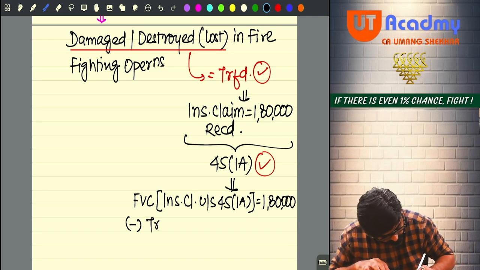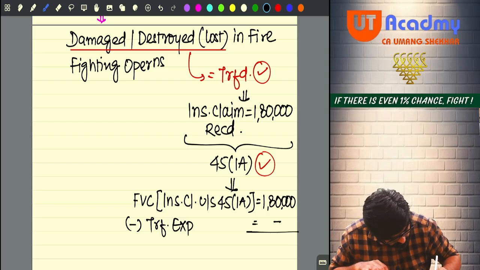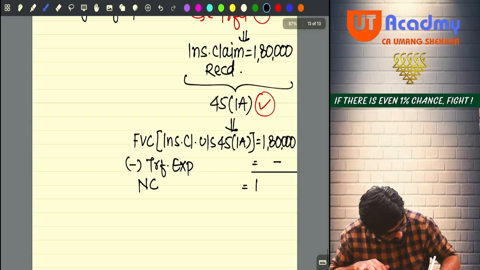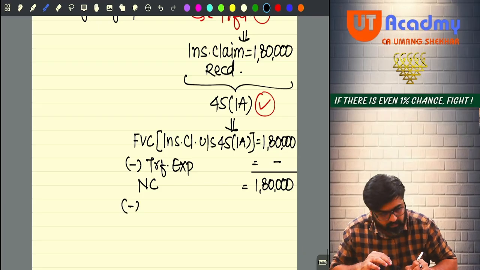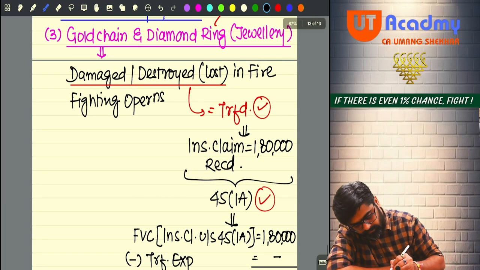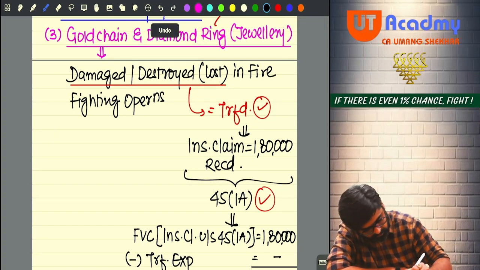Less transfer expense, no transfer expense involved. Net consideration will be 1,80,000, minus cost of acquisition or indexed cost, depending on the period of holding. So the period of holding of the jewelry I will take now.